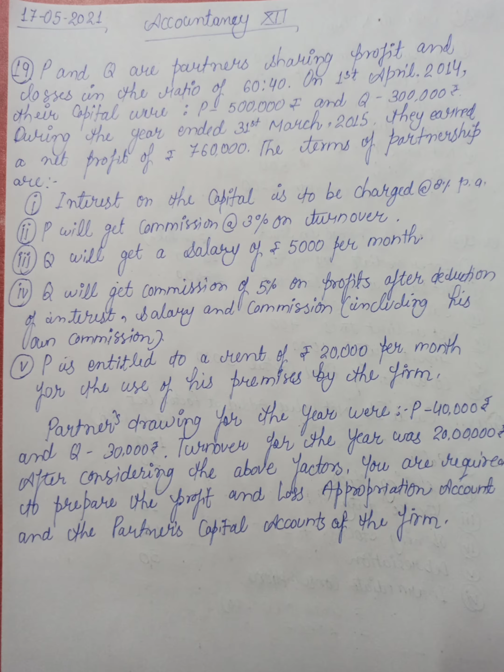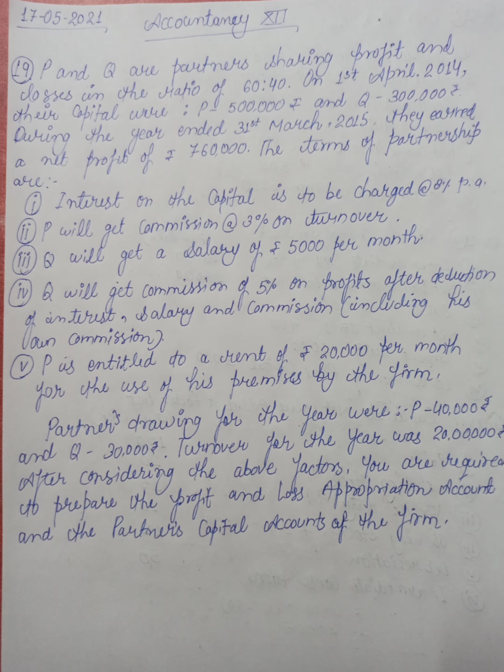Number 1, interest on capital is to be charged at 8% per annum. Second, P will get commission at the rate of 3% on turnover. Number 3, Q will get a salary of 5,000 per month. Number 4, Q will get commission of 5% on the profit after deducting interest, salary and commission including his own commission. And number 5, P is entitled to a rent of 20,000 per month for the use of his premises